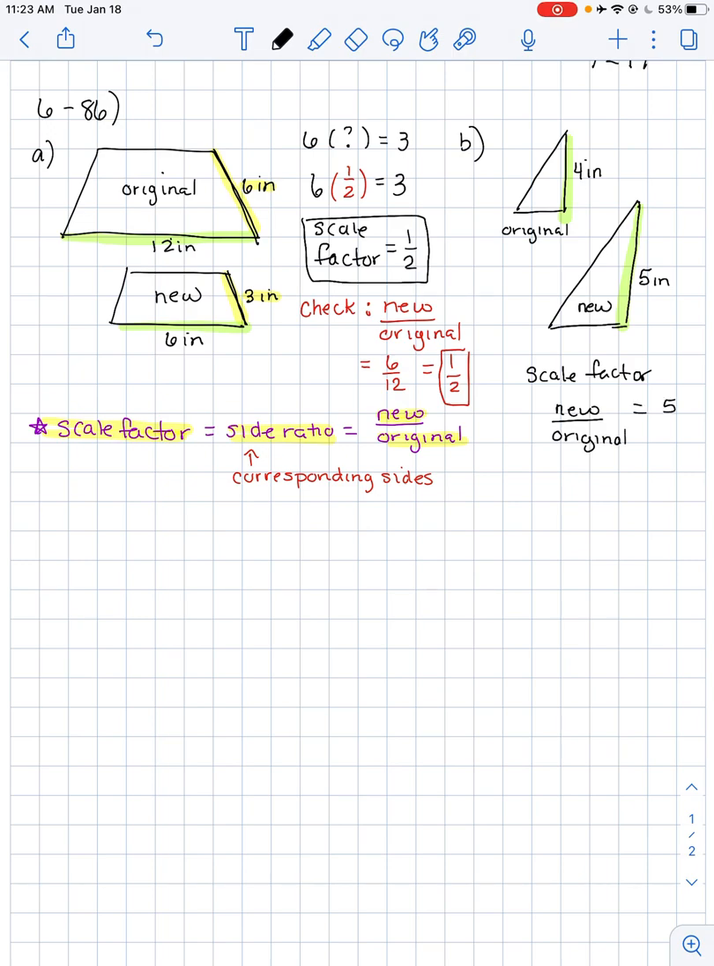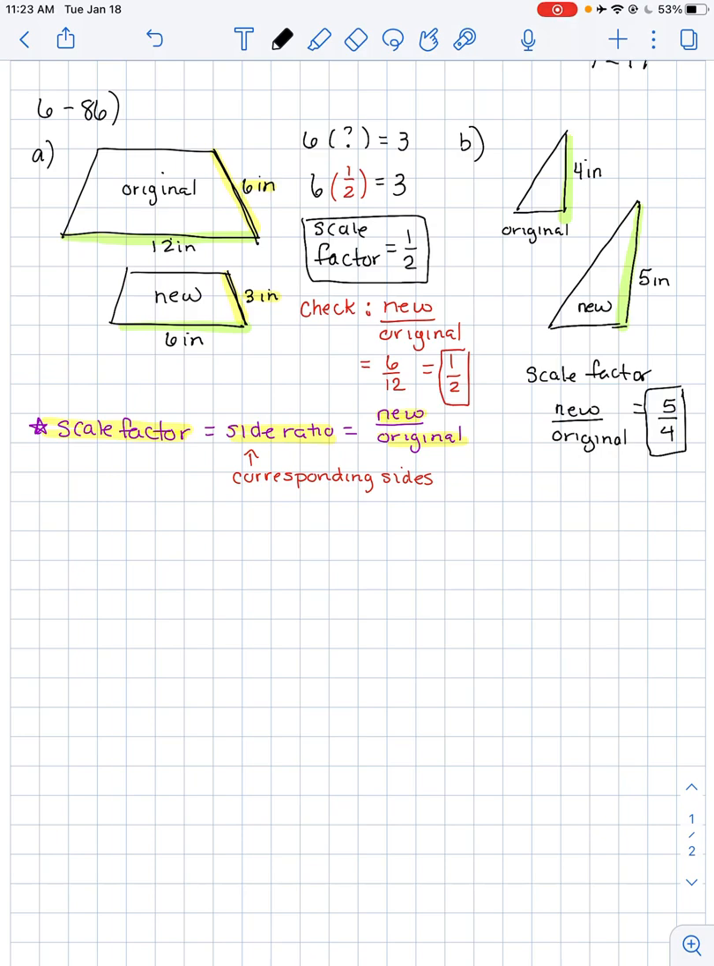And in that case, it's 5/4. And you can leave it as 5/4. You can change it to 1.25. Typically, we write scale factors as a fraction. So you're just going to leave it as an improper fraction is fine. Okay, let's jump over to